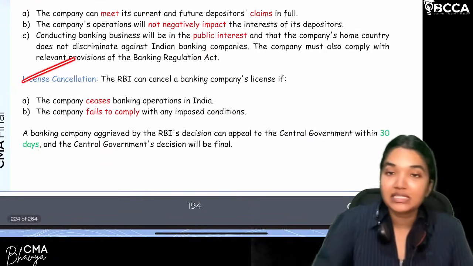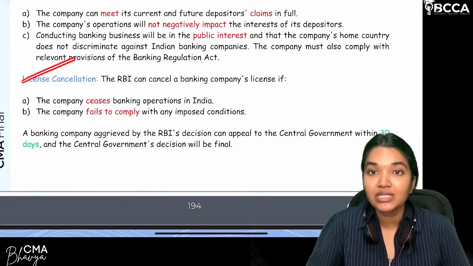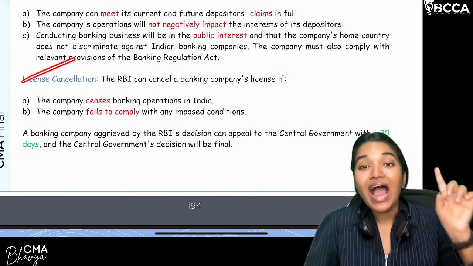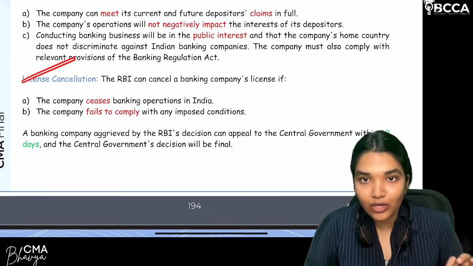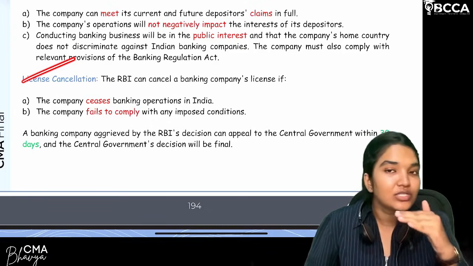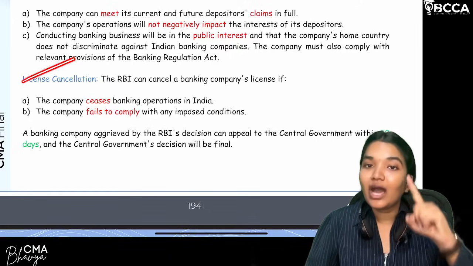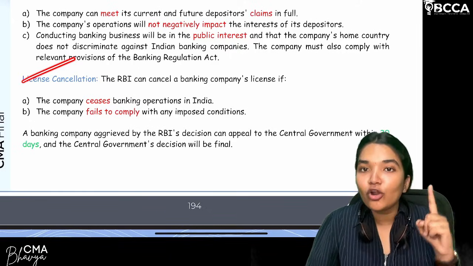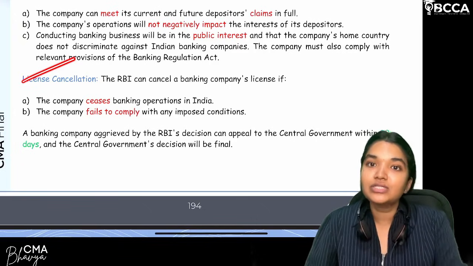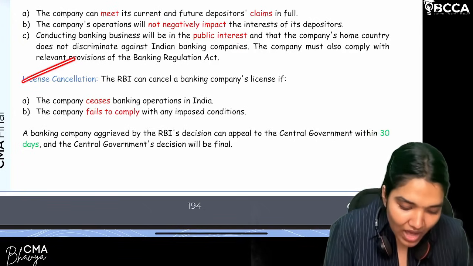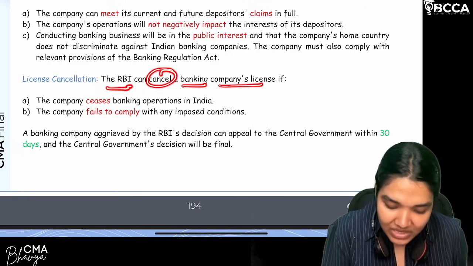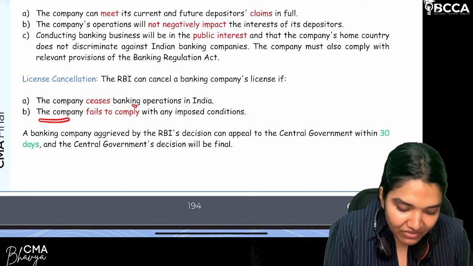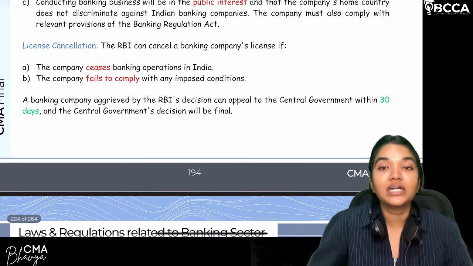Now moving on to the license cancellation. In two situations, the RBI will cancel the license. What is the first thing? You have the license to do what? Banking operations. If you are not doing banking operations, RBI will cancel the license. Next, RBI will issue directions. If you fail to comply with the directions, the license will be revoked. So RBI can cancel a banking company's license if the company ceases banking operations in India and fails to comply with any imposed conditions.